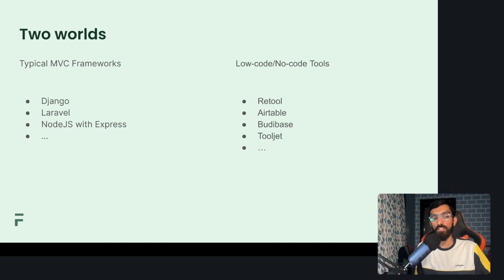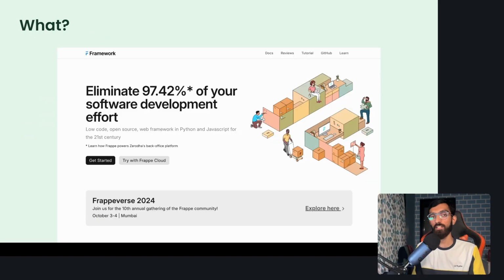In MVC frameworks like Django, you define your stuff through code, right? You are given a py file, okay, define your model here, and then you can define the view here, and then you can write the controllers. And in low code, no code tools like Budibase and ToolJet, you have a drag and drop UI, and then you can connect your data sources. So what if I told you that you can get the best of both worlds in a single framework? That is what Frappe framework is.